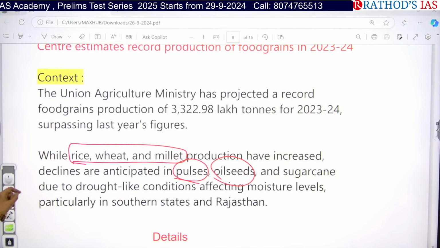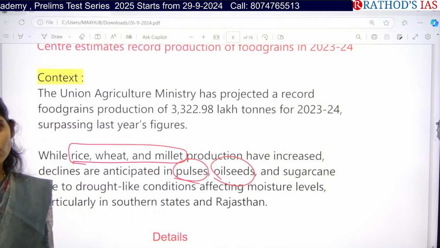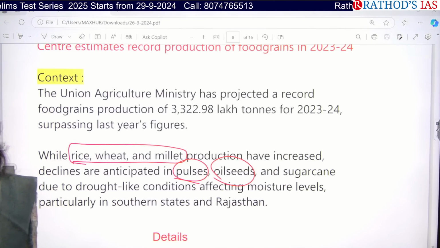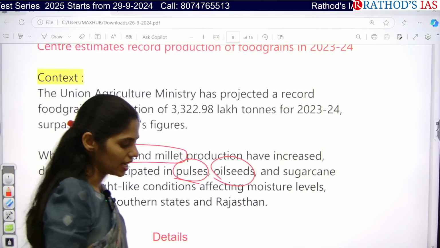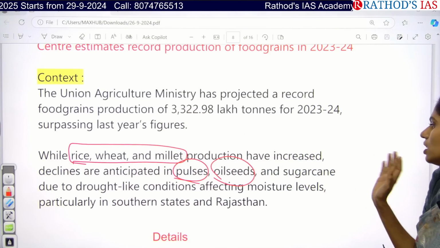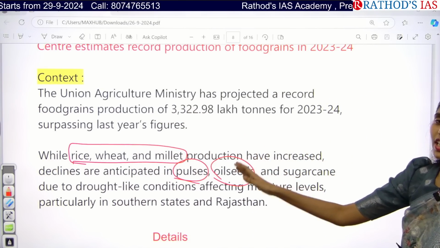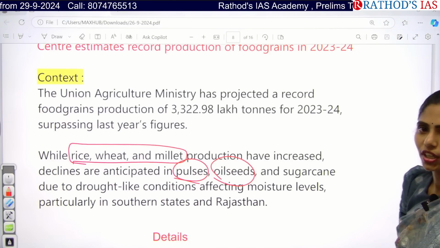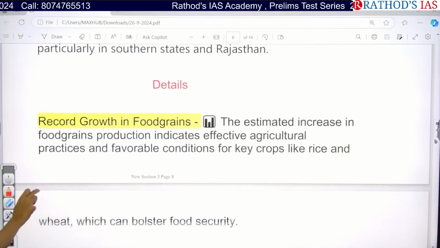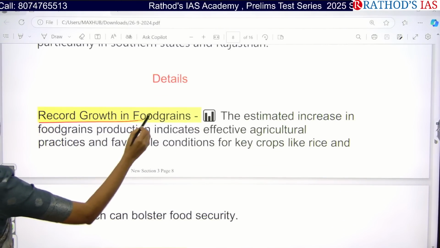Because of drought-like conditions which are affecting the moisture levels, particularly in the southern states and Rajasthan, there is decreased production of pulses, oil seeds as well as sugarcane. But on another side, rice, wheat and millet production have been increased. So if you see the details, it says that there is a record growth in food grains.